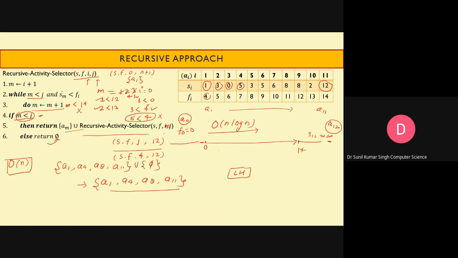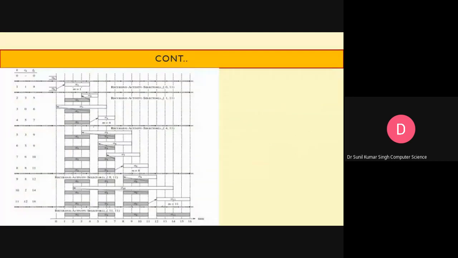So for sorting the activities, the time required is order of n log n, and for computing the set of compatible activities, that is order of n. I'll discuss this in the time complexity part in more detail. Now, whatever we have done here, let's have a look with the help of a diagram. So is it visible?